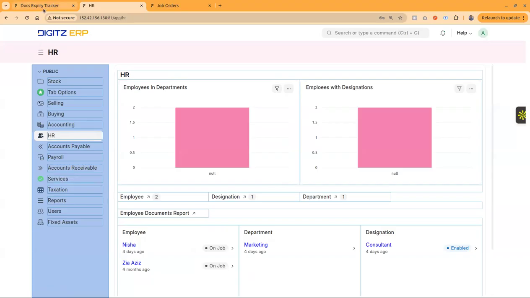In addition to that, we have a tracking system available in DIGITZ ERP, which provides tracking of employee documents, clients' documents or contracts, and even services can be tracked by assigning service entries to the employees. This is useful for companies doing recurring services for their customers, when there are 100 or thousands of customers, or even 300 or 400 customers to be serviced by the company.